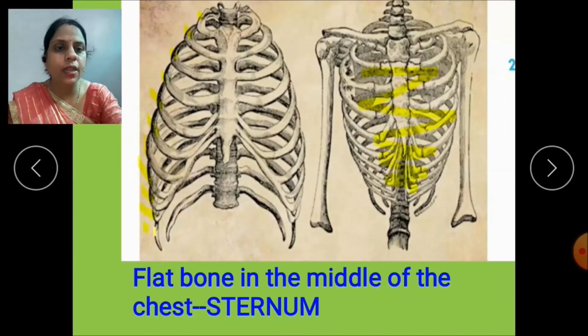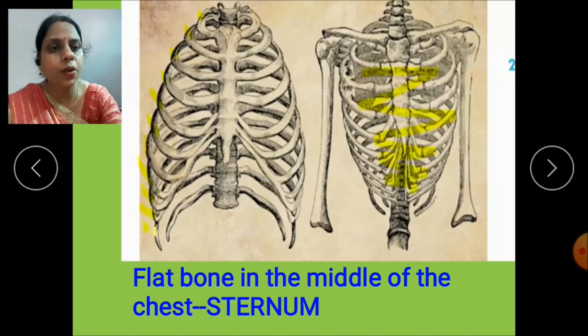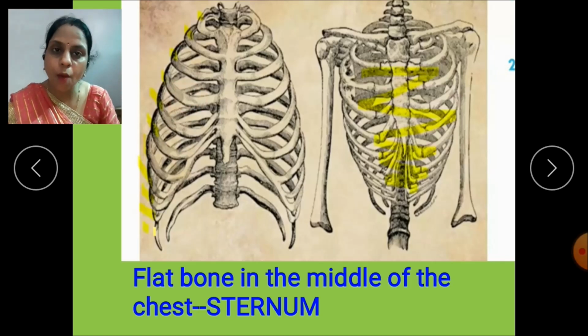So children, see. Here in this chest region you will find your heart and lungs protected by this rib cage. So children, how many pairs of ribs are present? Yes, there are 12 pairs of ribs found in the rib cage.